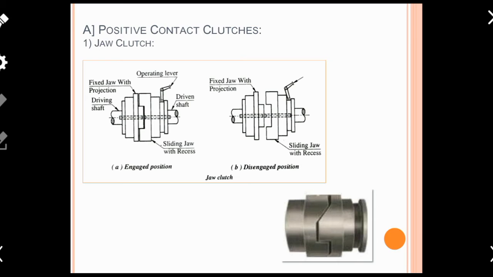This is the best advantage of using a jaw clutch. Now, about the disadvantage of the jaw clutch: it causes a lot of noise. During power transmission the parts strike each other, which produces noise. So this is the disadvantage of the jaw clutch.